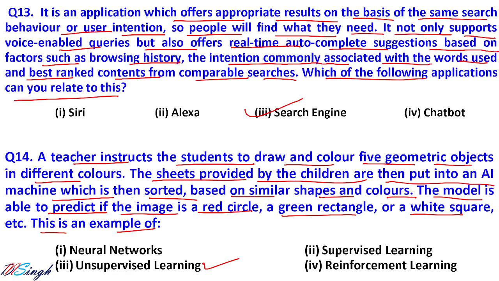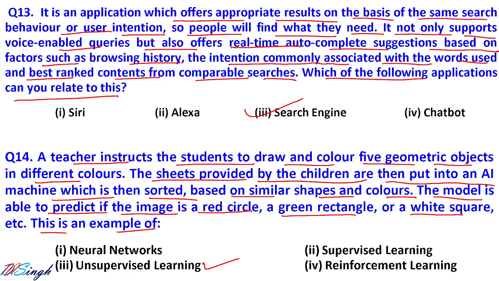Because we are not providing labeled data. By seeing the color and shape, the system puts things together. The AI machine model is able to predict the image is a red circle or green circle. If you read it, the sheets provided by the children are then put into the AI machine, which is then sorted based on similar shape and colors.